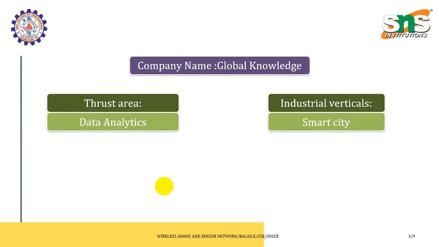A lot of parameters will be considered. That is why the analytics part takes place. So we chose data analytics as the thrust area, which will be helpful for home applications and for industry as well. It comes under the industry vertical of smart city.